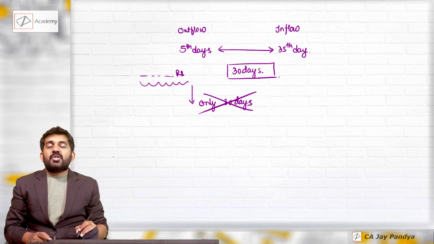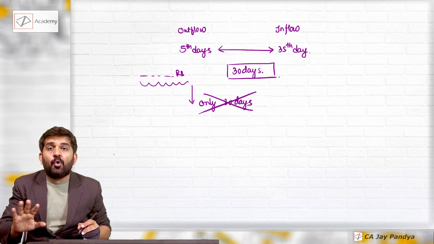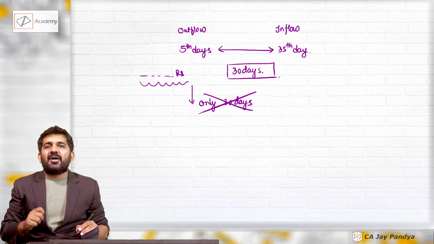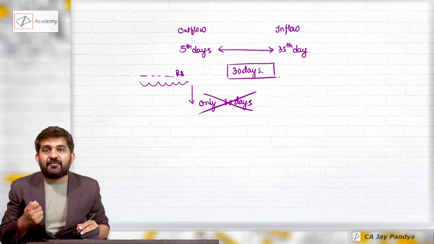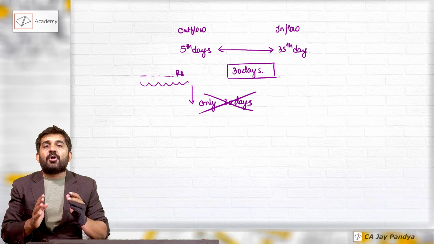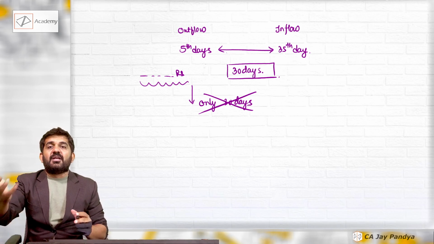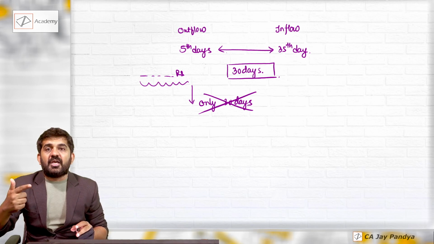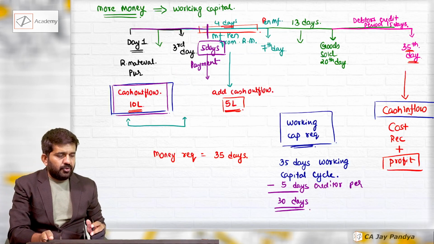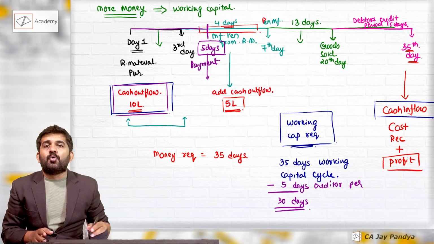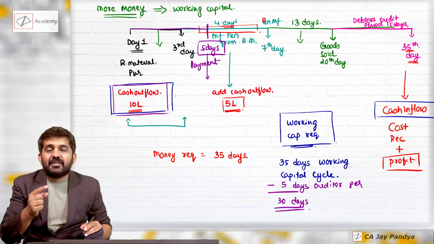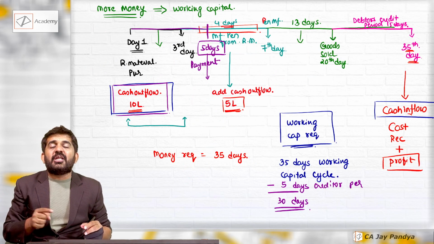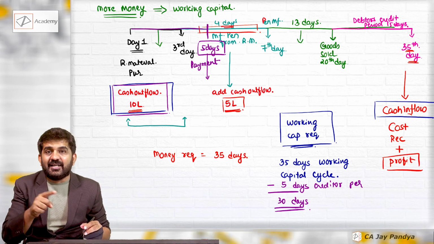Sir, then for 1 year? No. It will be required for an unlimited period of time. Till the time your business lasts, this money will never come out of your business. It will always remain in working capital. How, I'll tell you. You will not do this only one time. This will happen on a continuous basis, in a cycle.